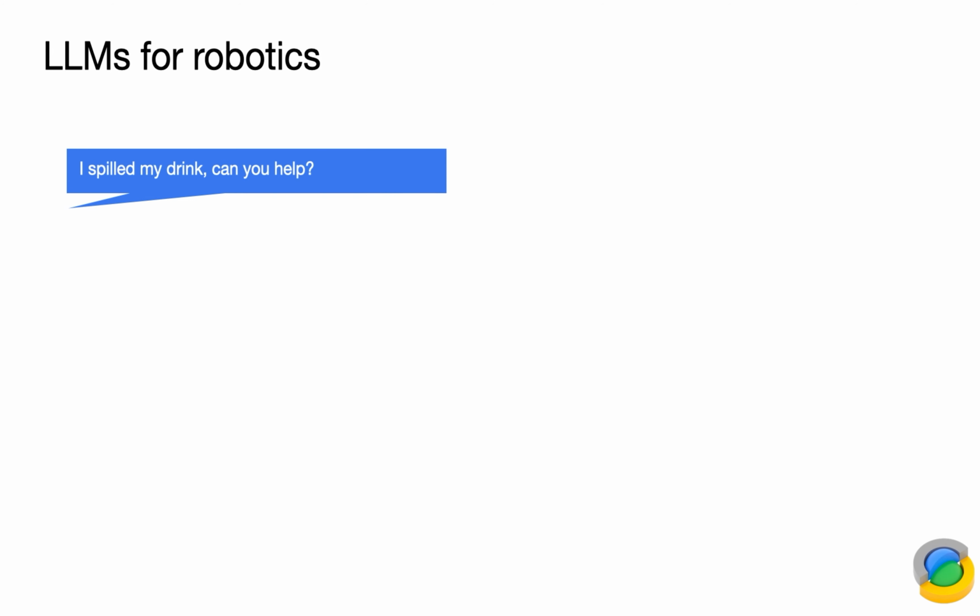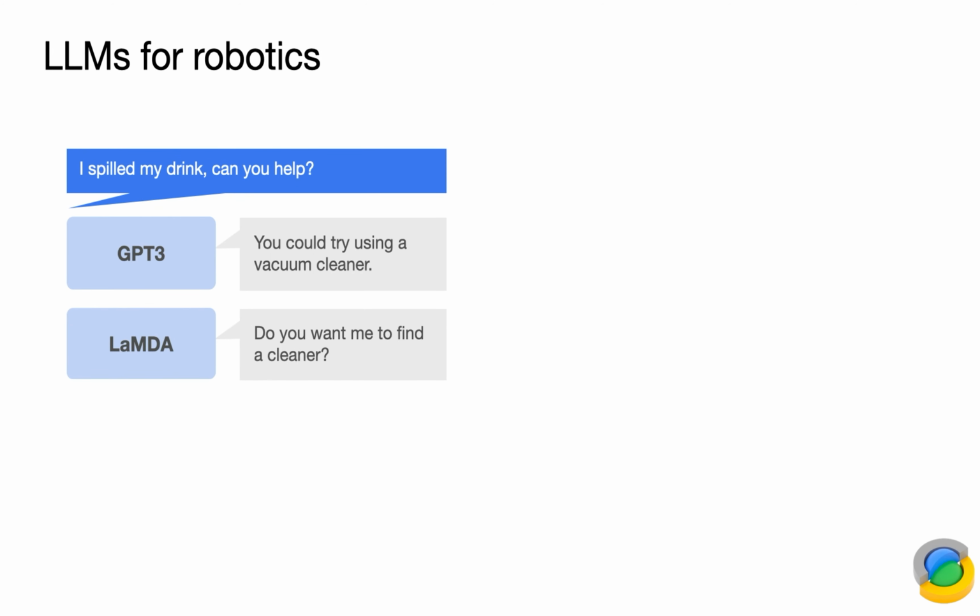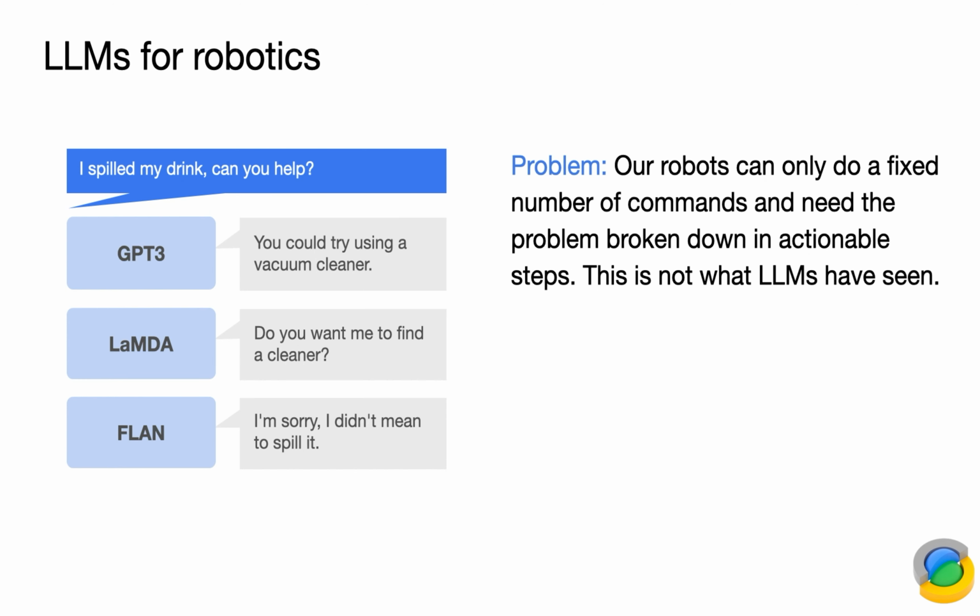Here, we are using a language model for robotics, but it doesn't just work out of the box. It requires some massage, so to speak, to make it work. So in this case, if you directly ask a language model, I spilled my drink, can you help? GPT-3 will say, you could try to find the vacuum cleaner. LaMDA will say, do you want me to find a cleaner? And FLAN will say, I'm sorry, I didn't mean to spill it.